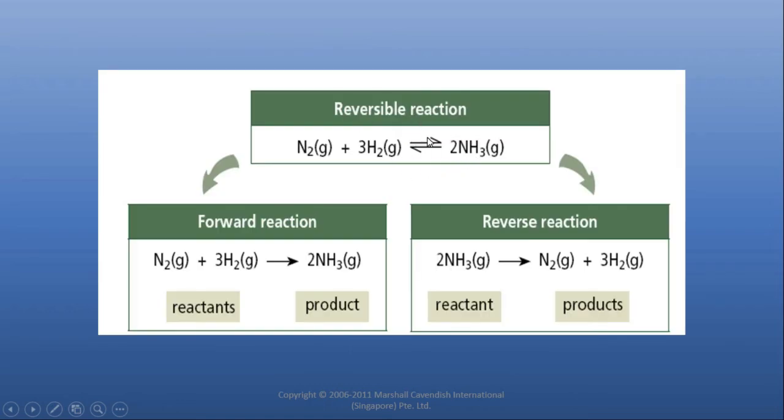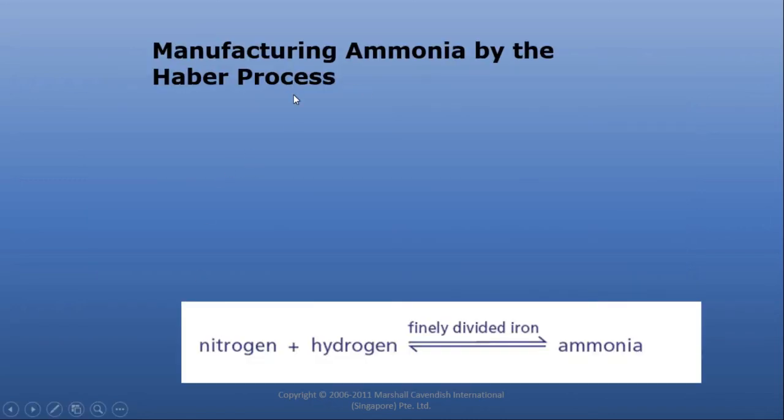There are two types of reaction, forward reaction and reverse reaction. In the forward reaction, nitrogen and hydrogen are acting as reactants and they are converting into product, that is ammonia. And in the reverse reaction, ammonia is acting as a reactant and it is decomposing into nitrogen and hydrogen, which are the products. Ammonia is manufactured by the Haber process, which was invented by Fritz Haber.